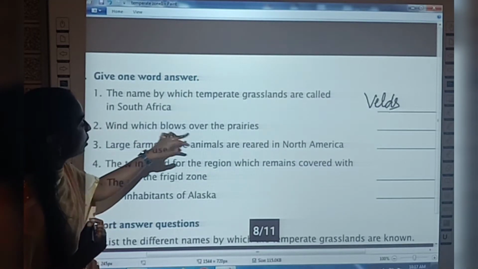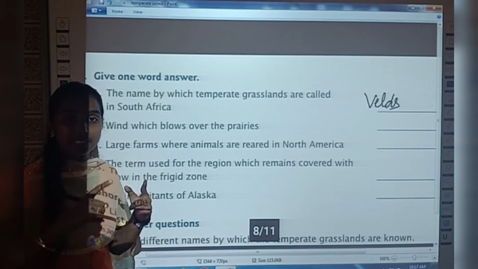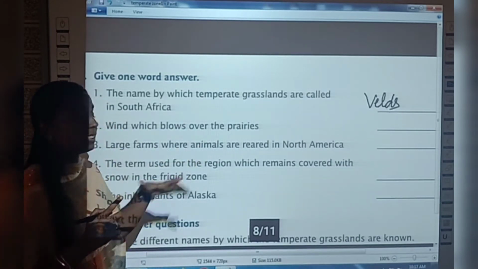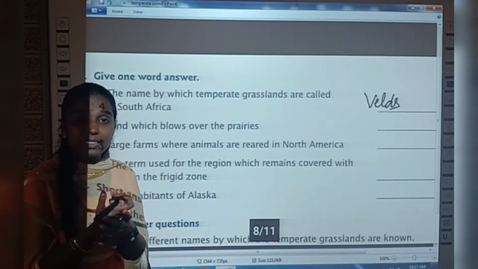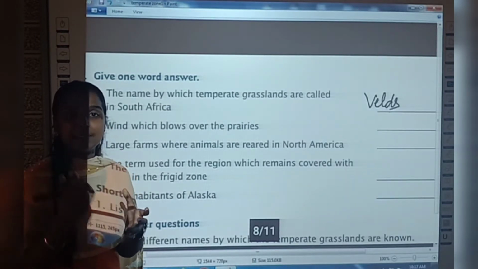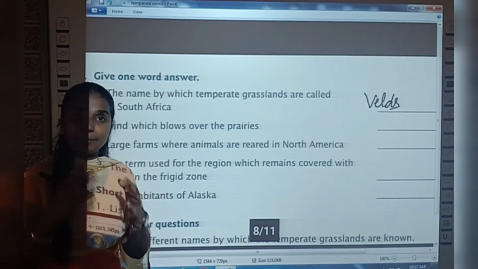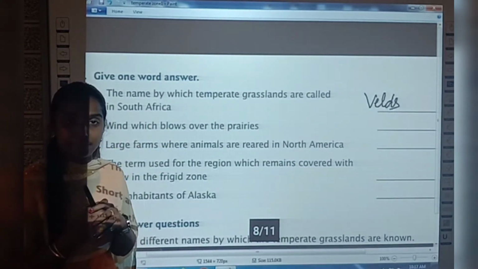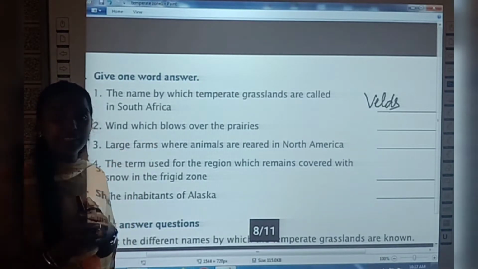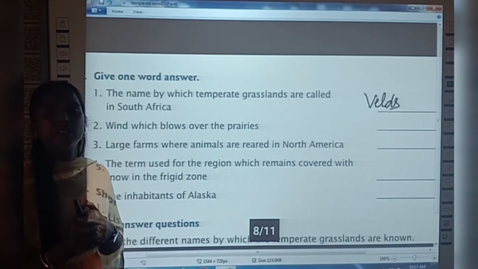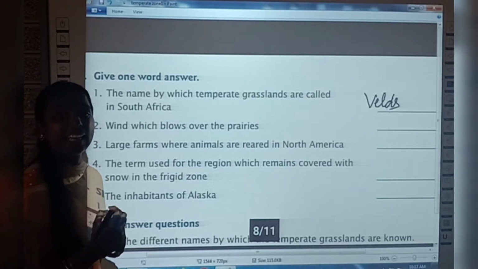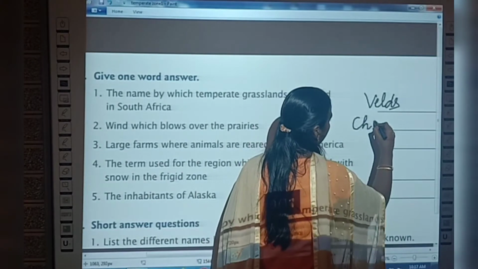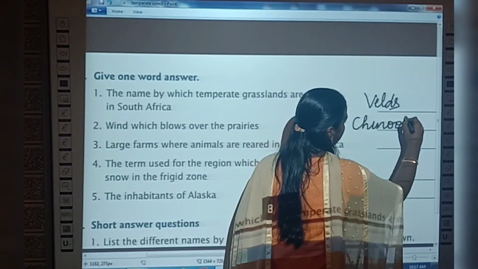Wind which blows over the prairies. We have seen, okay, in temperate zone. So the wind which blows over the prairies. These are hot winds that will cause the temperature to change in the prairies. Prairies means grasslands in North America, right? So what is the name of that wind? Chinook. Okay, don't forget Chinook.